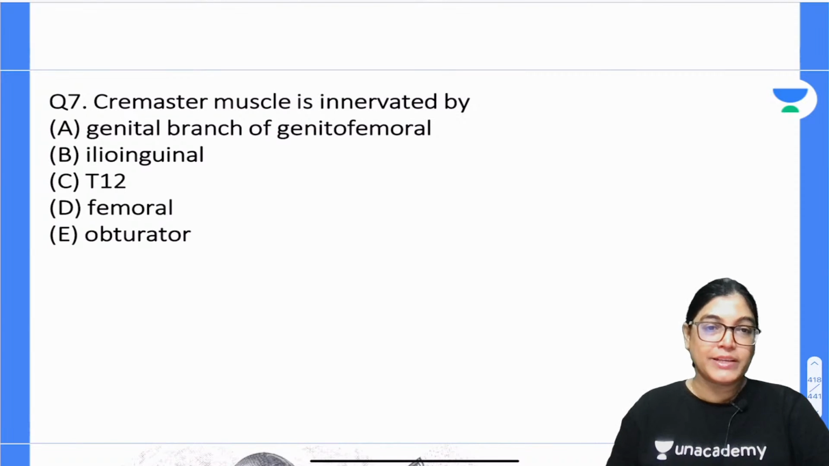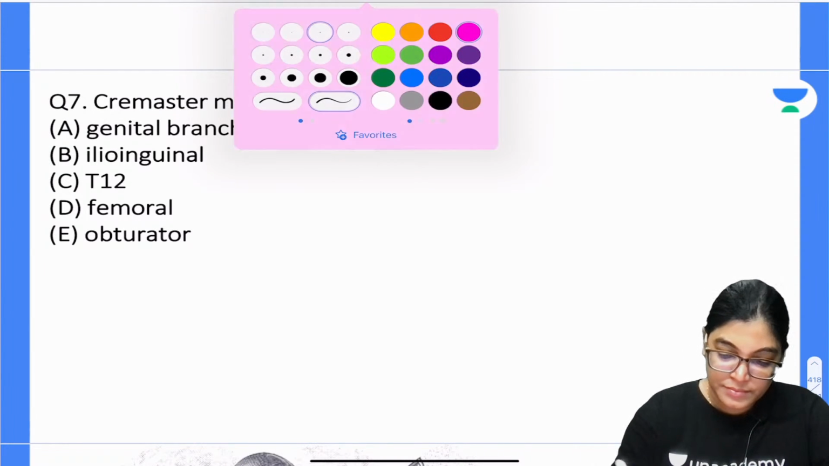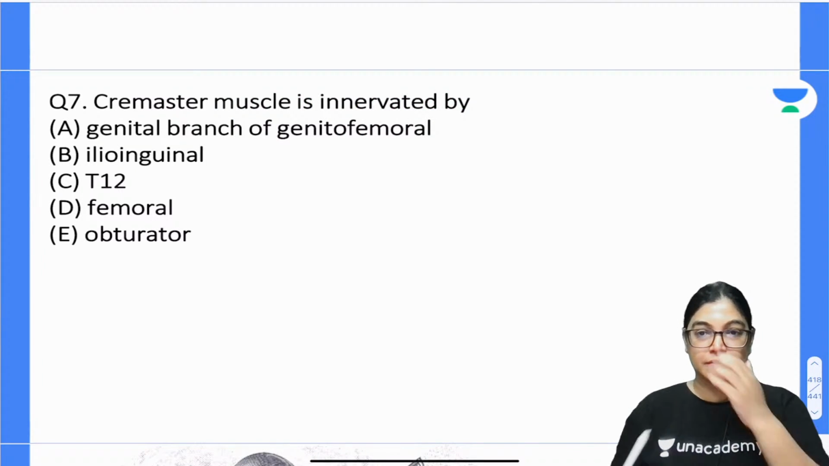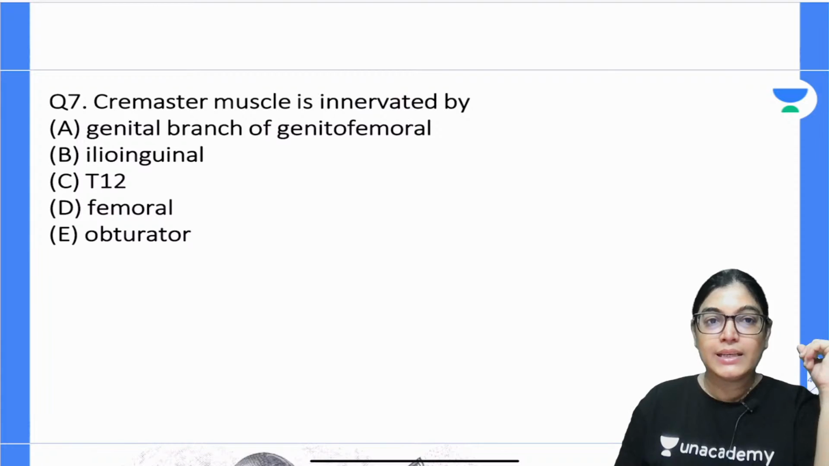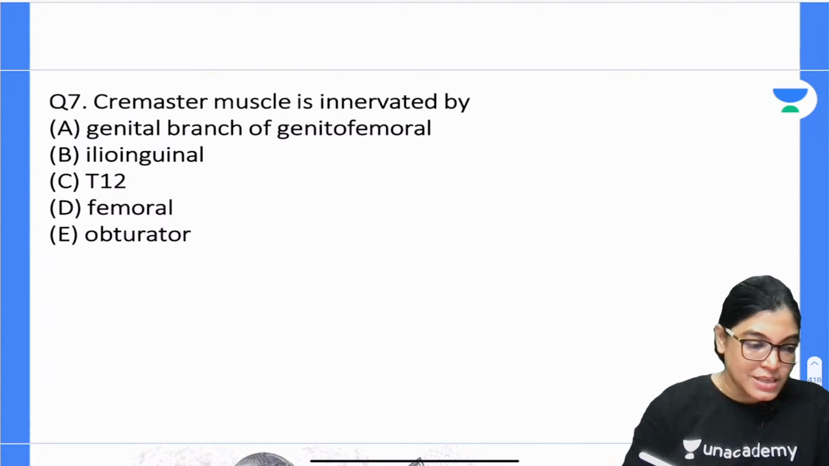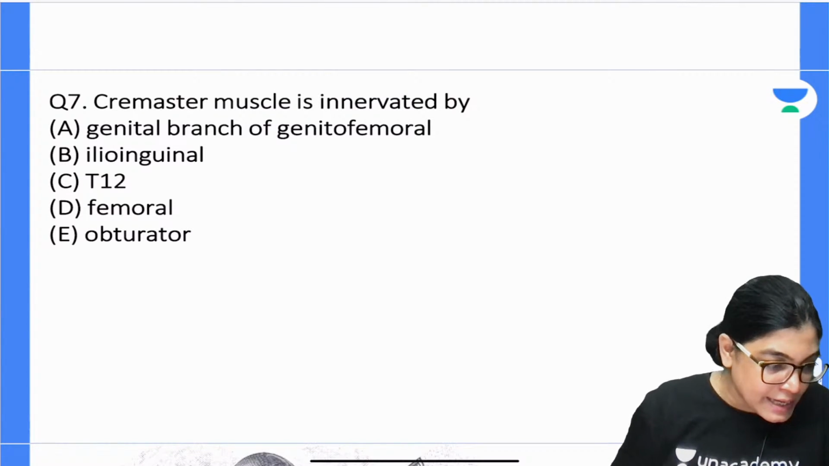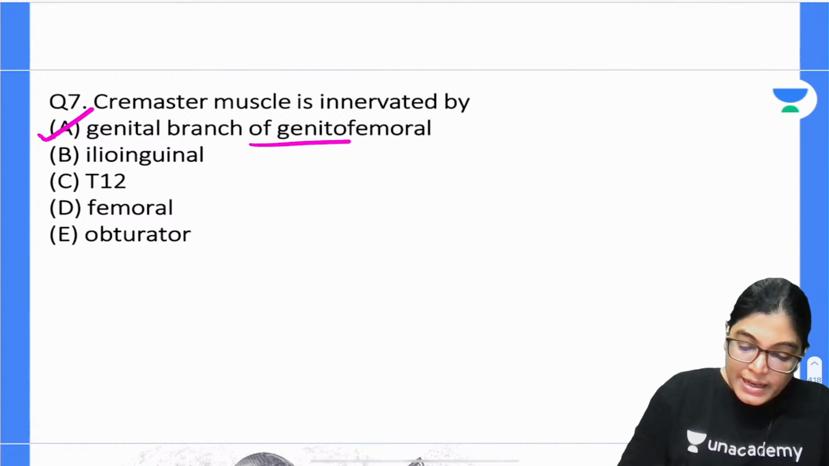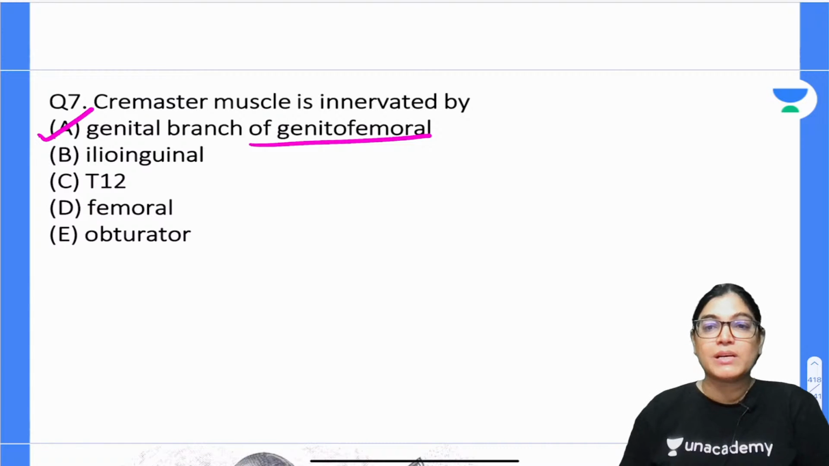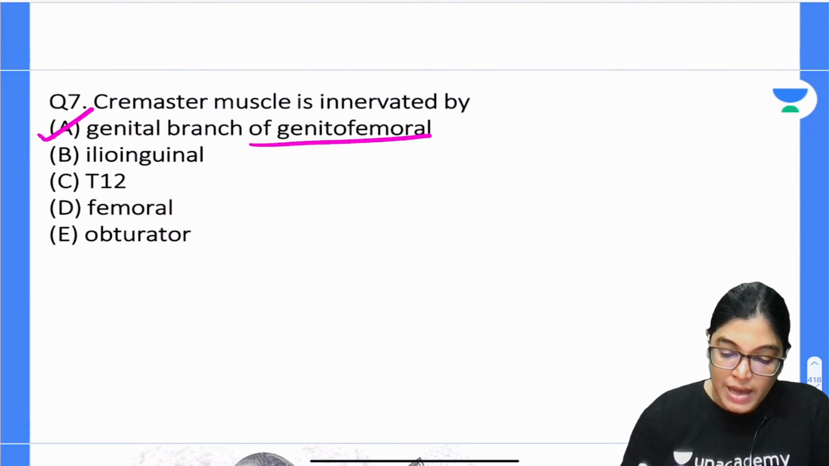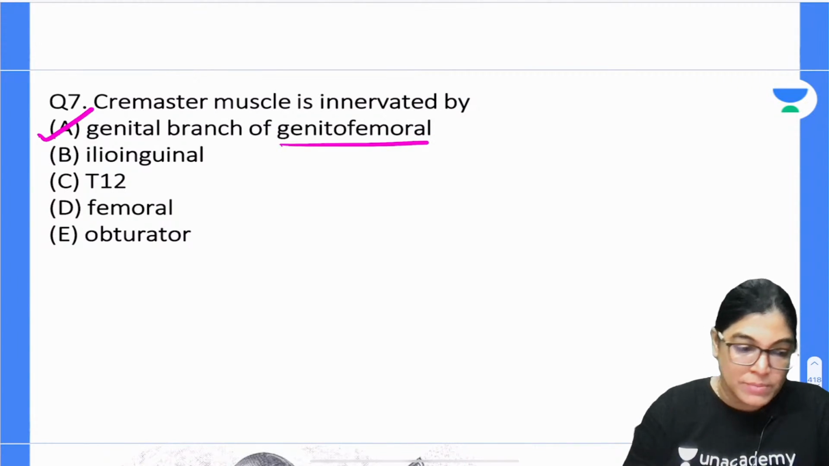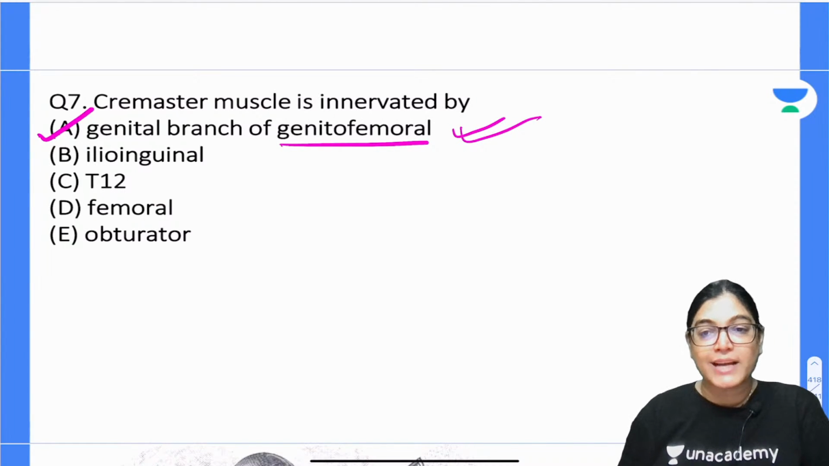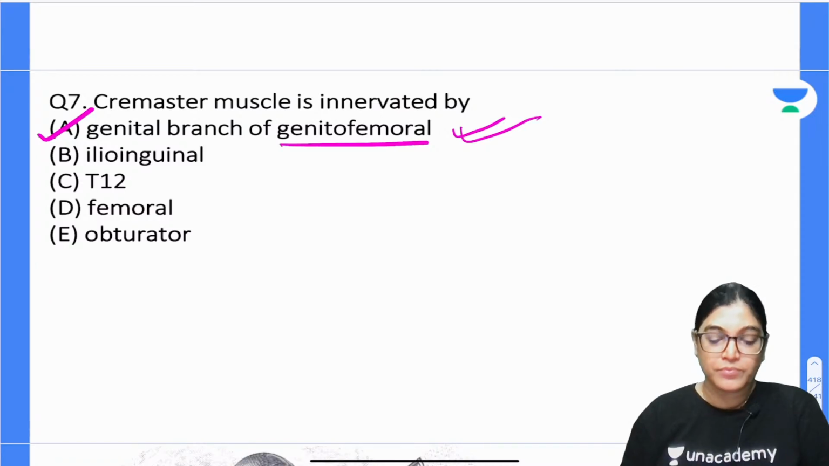Cremaster muscle is innervated by... yes, absolutely right. So the genital branch of genitofemoral nerve, all of you are absolutely right. The cremaster muscle is getting innervation, and it has its origin from the internal oblique muscle. So yes, absolutely right. The correct answer is genitofemoral nerve, genital branch.